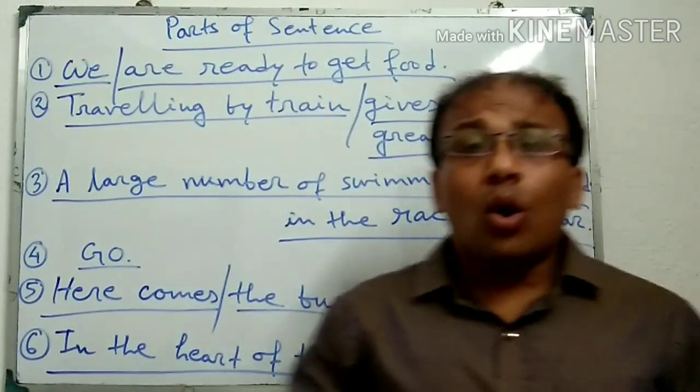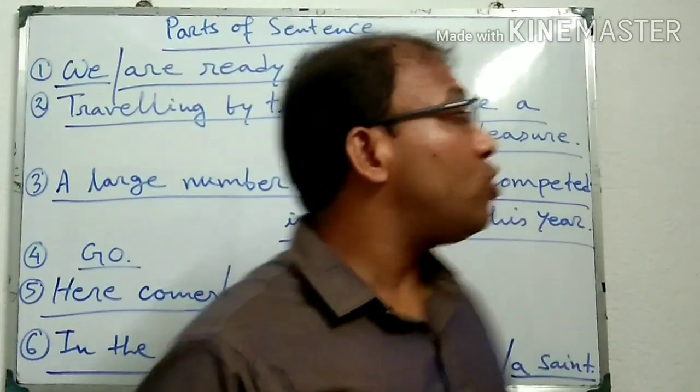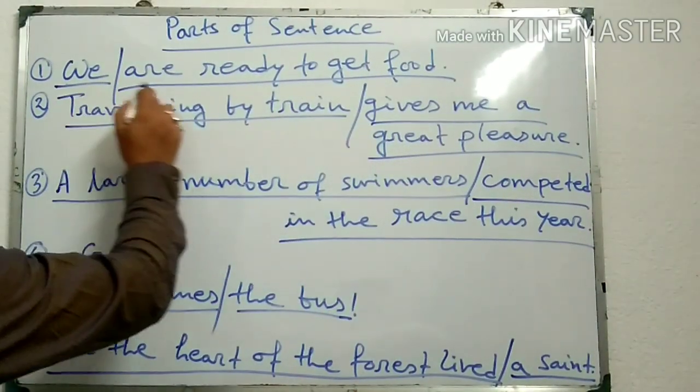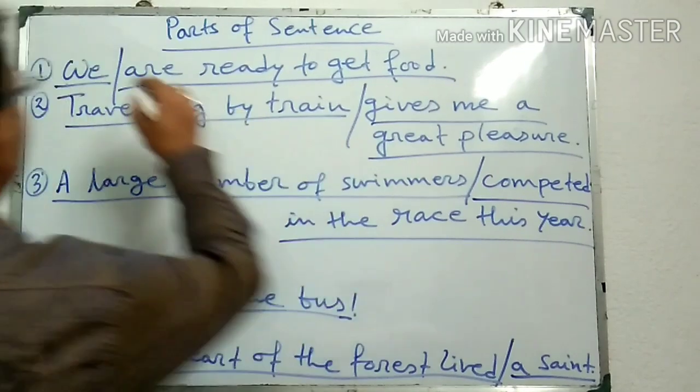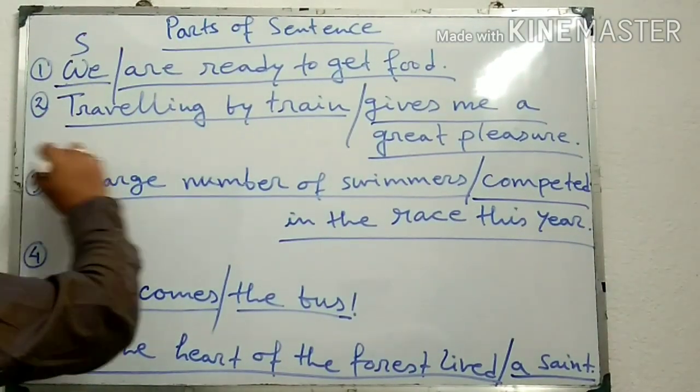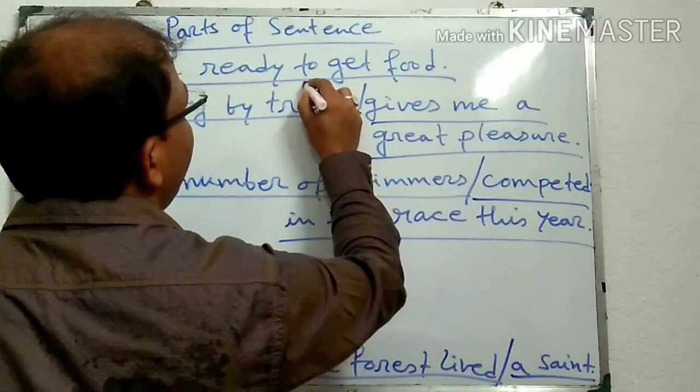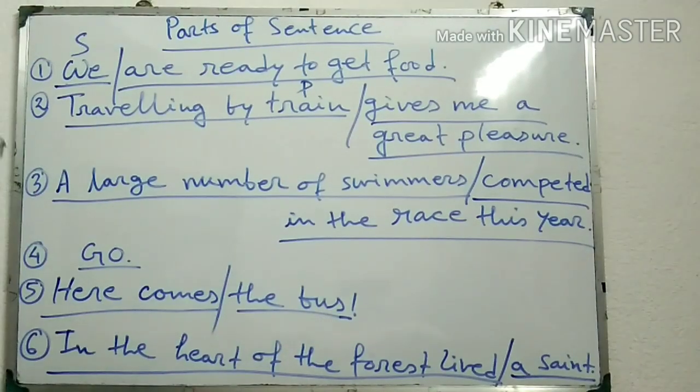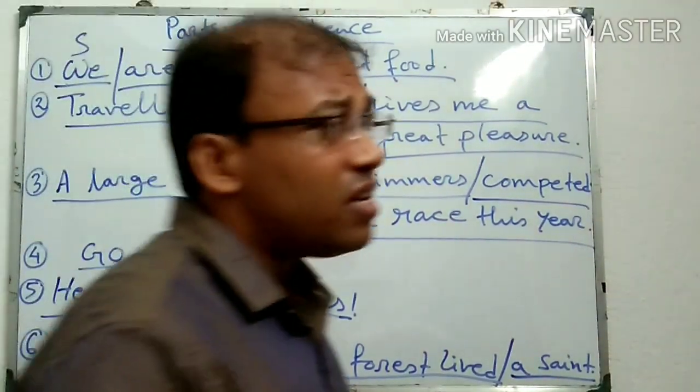Now, what is subject? First look here. We are ready to get food. "We" is the subject, and the rest of the sentence is the predicate. That means, what is the definition of subject?